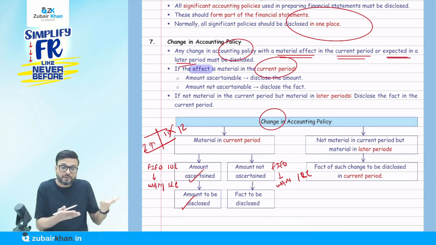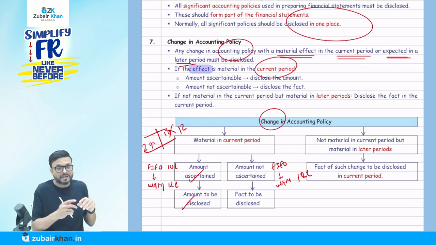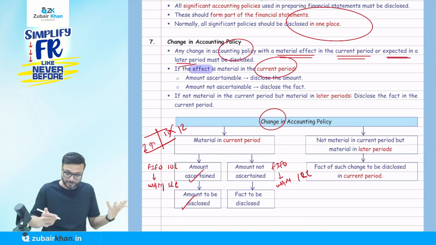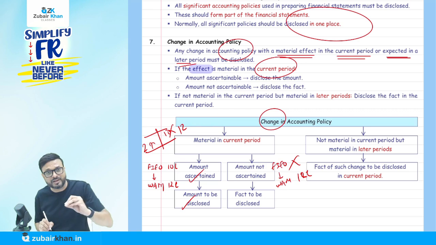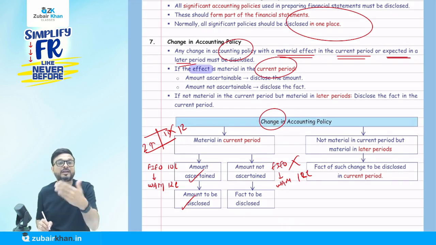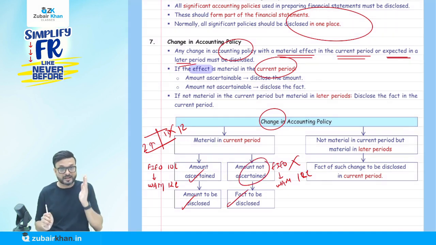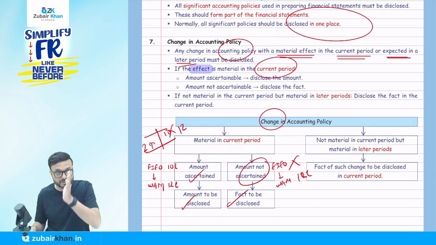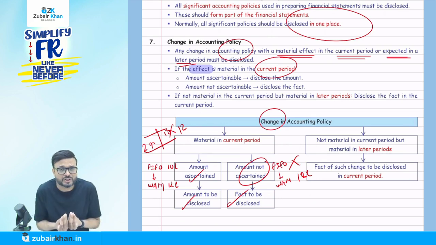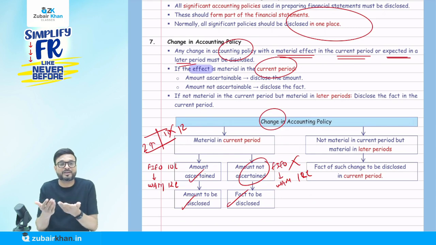I ask him, no, I have to disclose it. They say, no, sir, we have done the updation in the software. Now we cannot find out how much the stock was under the FIFO method. So I'm not in a position to find out the amount of stock under the previous method. So if the amount is not ascertained, the fact has to be disclosed that the method has been changed from FIFO to weighted average method, but I am not in a position to disclose how much it is going to affect my profit.